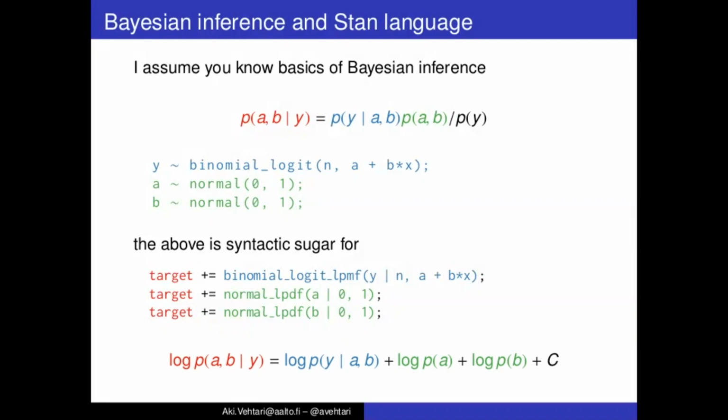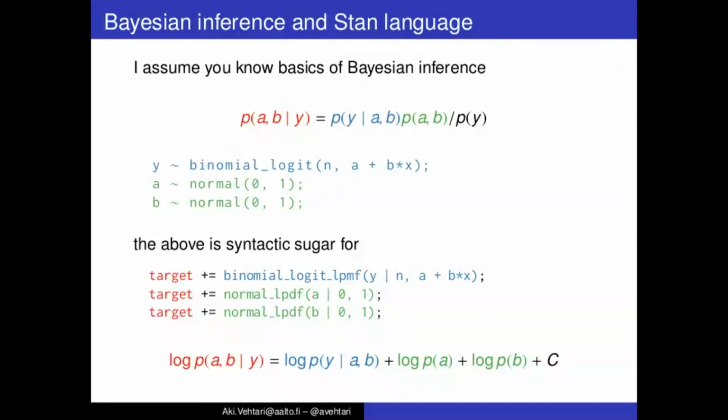Now these correspond to, instead of building the posterior density, building the log posterior density by adding terms of these log likelihoods and log priors. The reason for working on the log density scale is that with the floating point number representation, we get much more accuracy if we stay in log space.